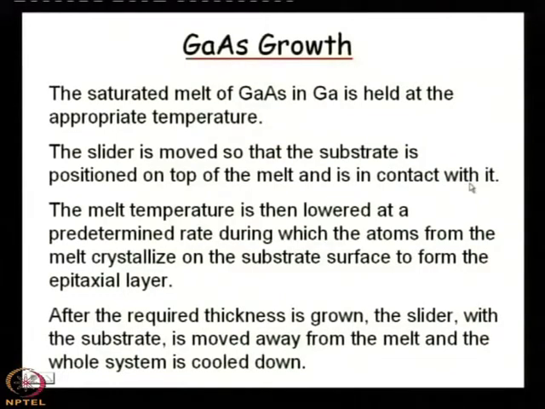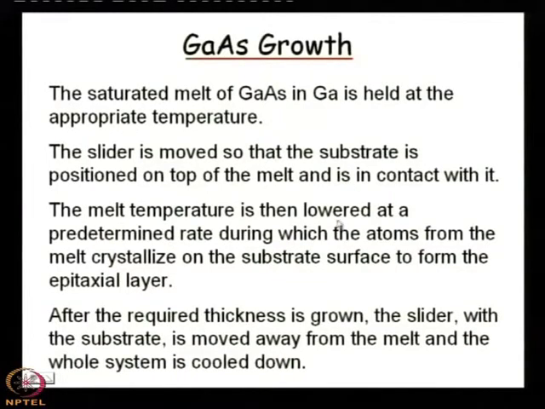Okay. So, between the melt and the substrate there should not be anything, the substrate must touch the melt. So, the slider movement or the arrangement must be there so that the substrate can easily touch the melt with its polished surface upward.